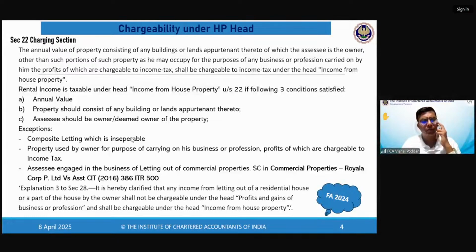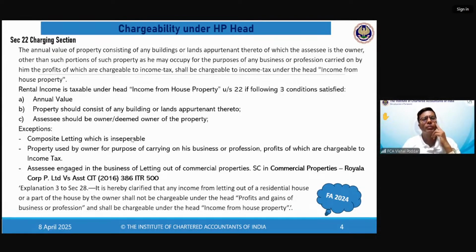Anubhav is saying DLF. I did not get what you want to say, Anubhav. Ritika says, sir, please explain exception point 3 in Hindi. Okay. Dhanush, it is simple that if we provide commercial, it goes to other head. Other head means it will be PGBP, and residential, it will be HP. Dhanush, you're right, but this rule is applicable only when your business is giving the property on rent. Understood, Dhanush? Kevin is saying, but an agent can rent both commercial and residential. So income from renting commercial, PGBP, income from renting residence is house property.